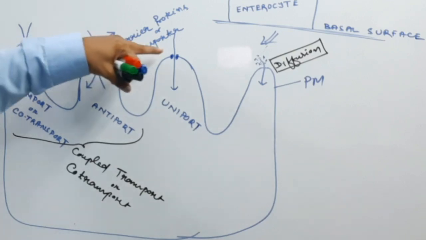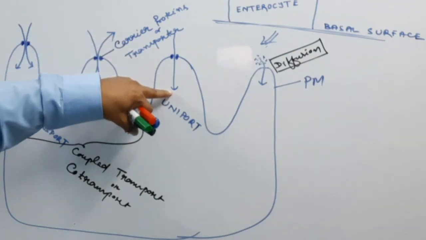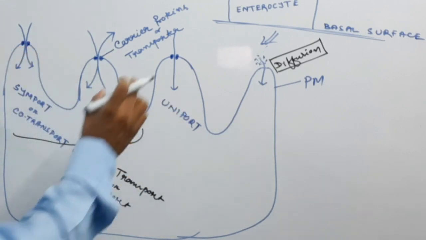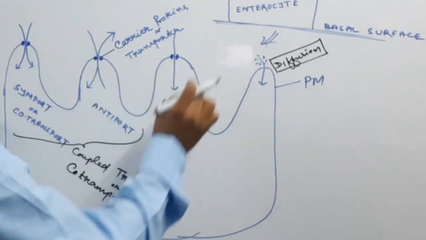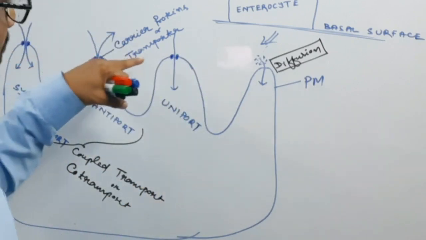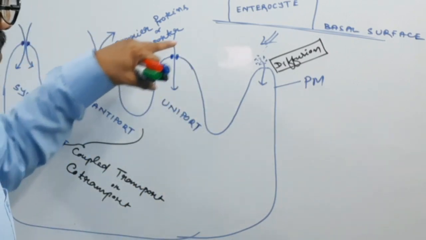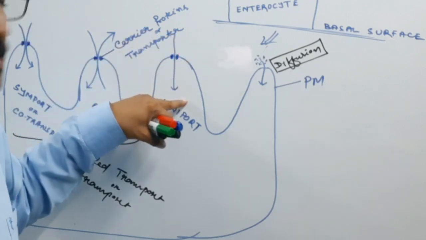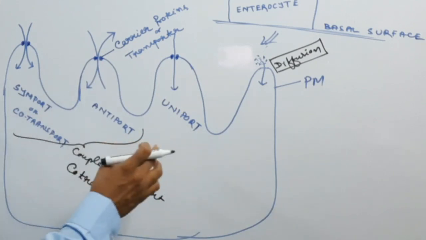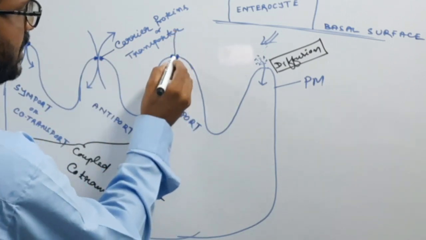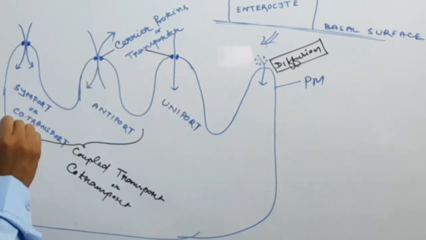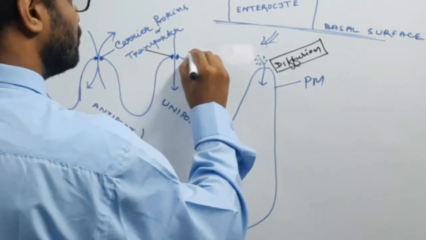If the substances enter into the cell from higher to lower concentration, with no need of any energy, this transport taking place along the concentration gradient needs no ATP energy, but it needs the carrier protein or transporter. This is known as facilitated transport.